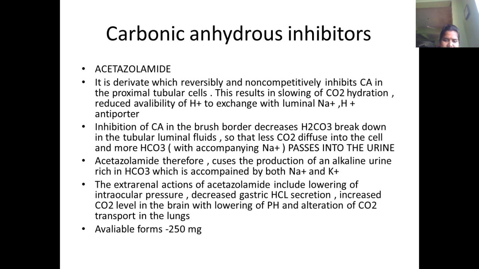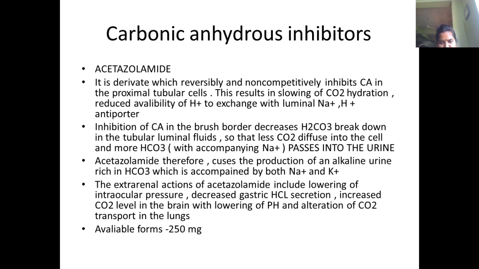Not only this, acetazolamide is used to lower the intraocular pressure and to decrease gastric HCl secretion. It can also be used to increase the carbon dioxide level in the brain, to lower the pH, and to alter carbon dioxide transportation in the lungs.